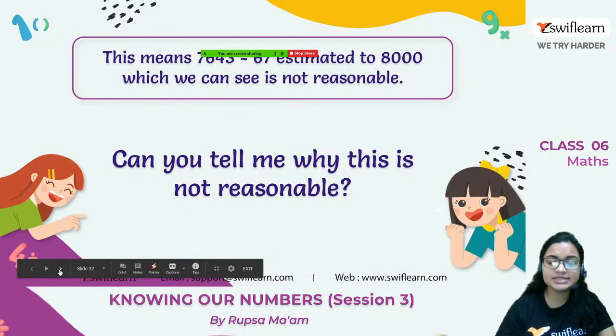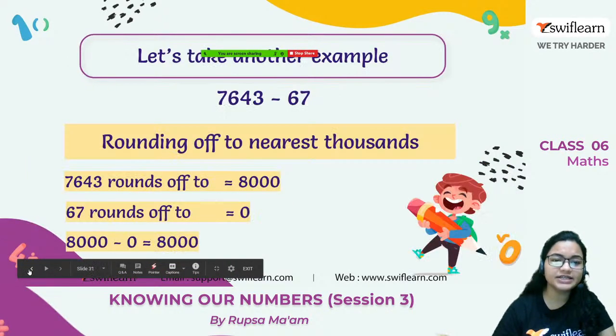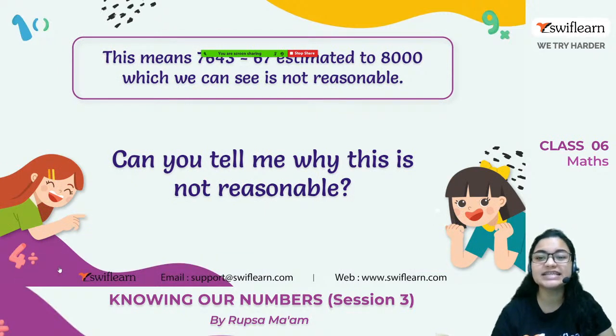But this means 7,643 minus 67 is estimated to 8,000, which is not reasonable, because we are doing subtraction. We are subtracting 67 from 7,643, but after the estimation we are getting the result 8,000.